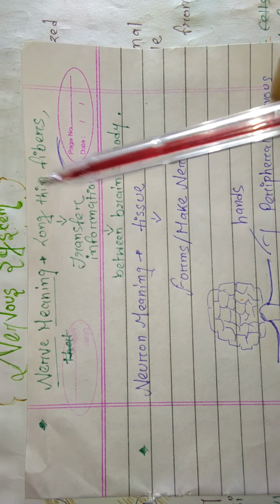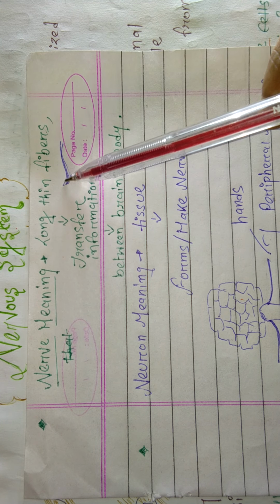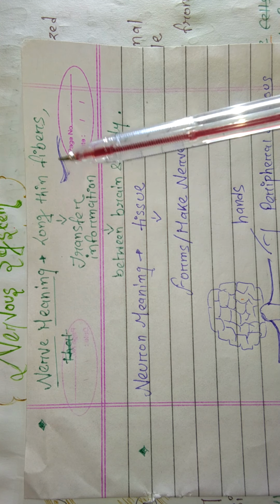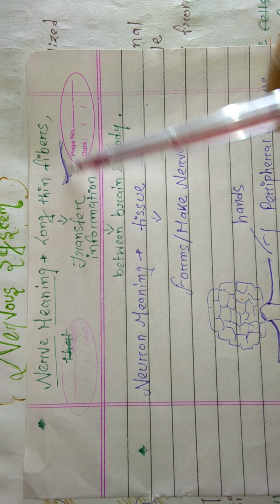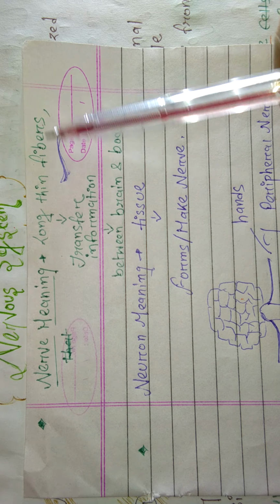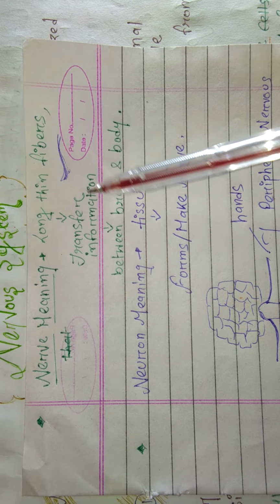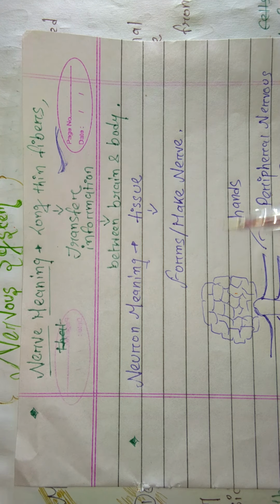The meaning of nerve: nerves are long thin fibers. They look like this, long thin fibers. Nerves basically look like artery and vein. They all look the same. So it is a long thin fiber that transfers information between the brain and the body.